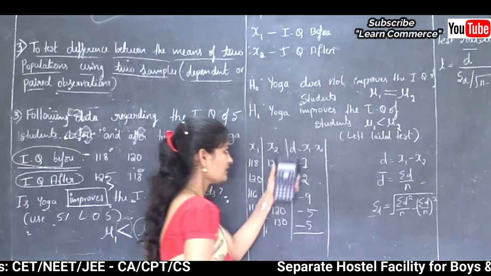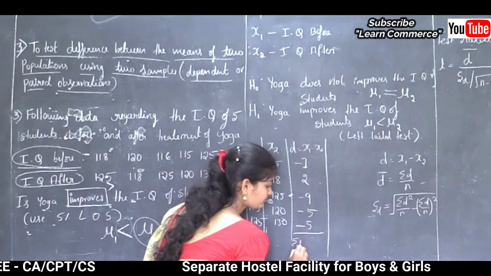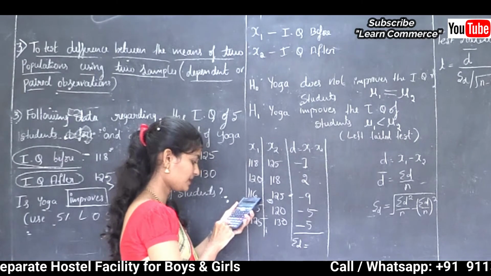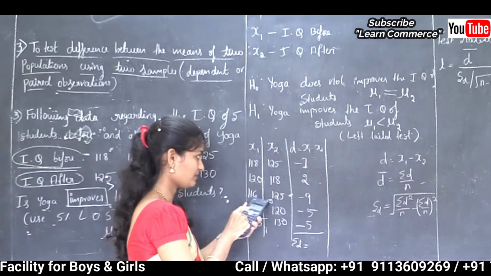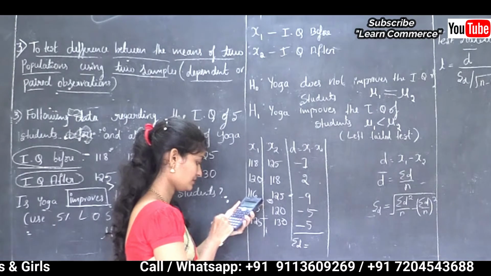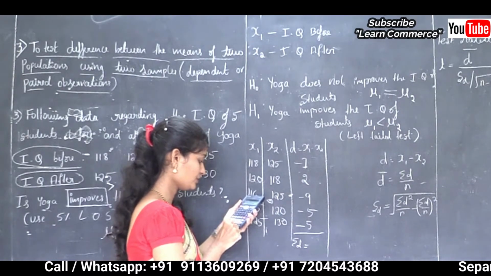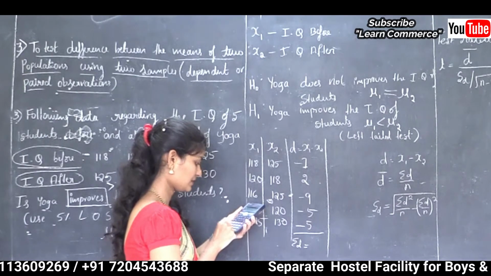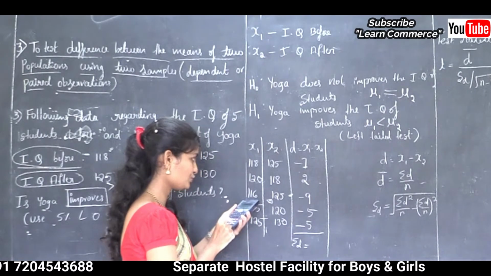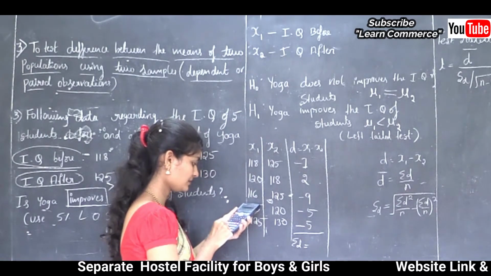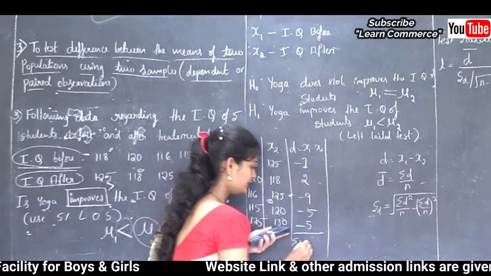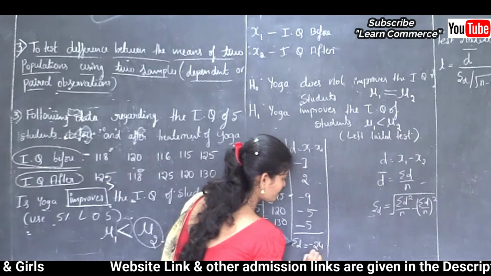So here the sum of D is minus 7 plus 2 minus 9 minus 5 minus 5. So the sum of D is minus 24.